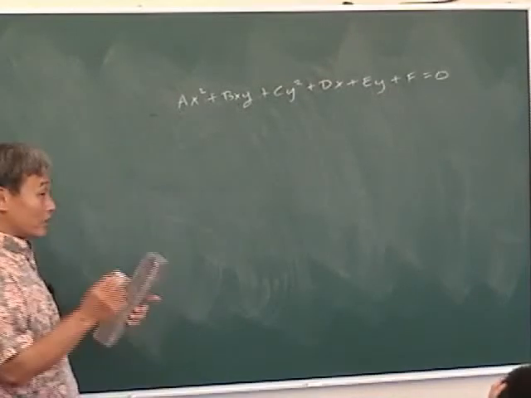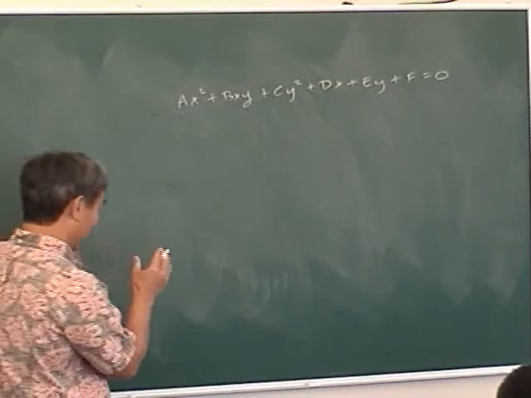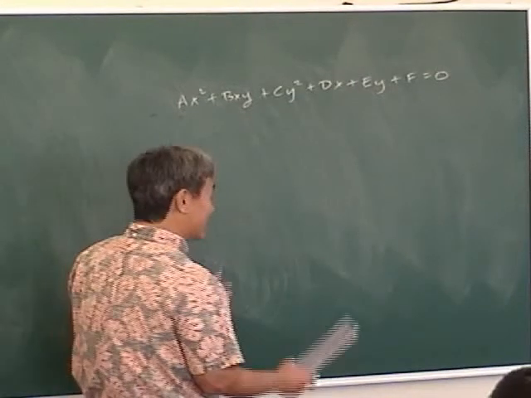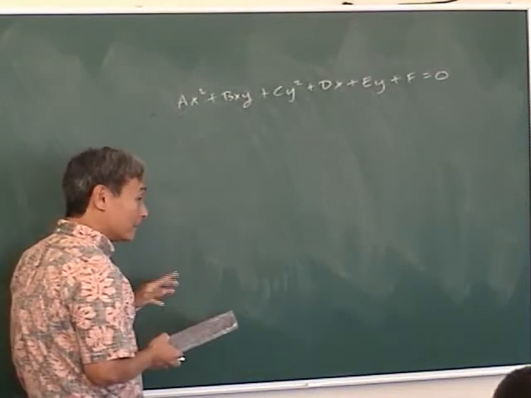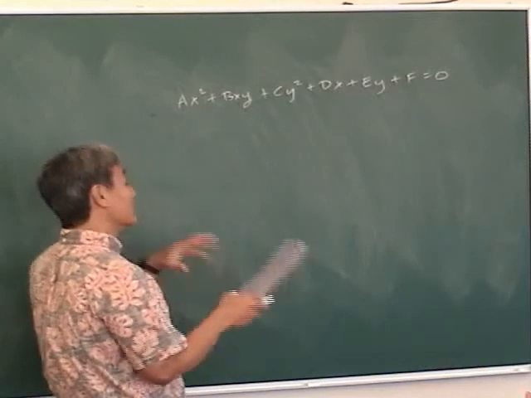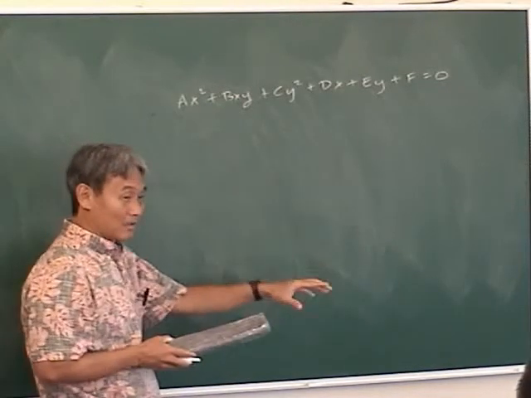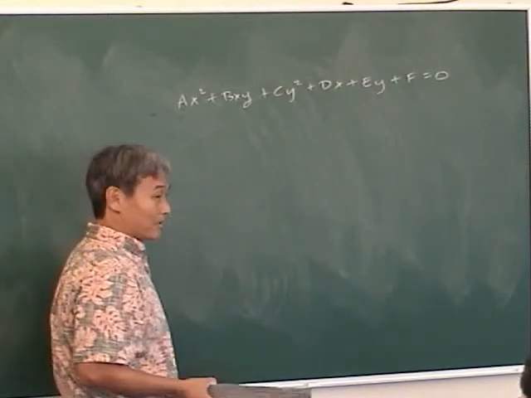Okay, so we're going to do this in a way where I'm going to make it easy for you. We're going to study circles today, then we're going to do parabola, then we're going to do ellipse, and then we're going to do hyperbola. But on the test, it's all going to be mixed up.